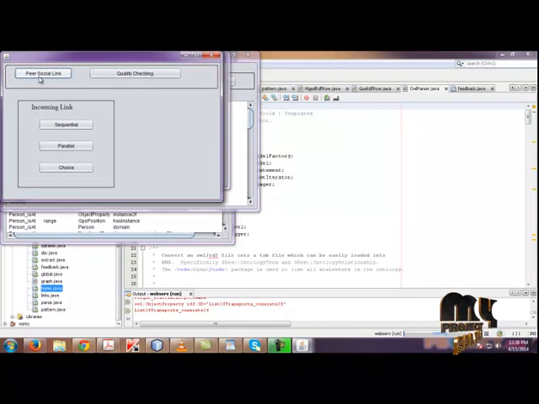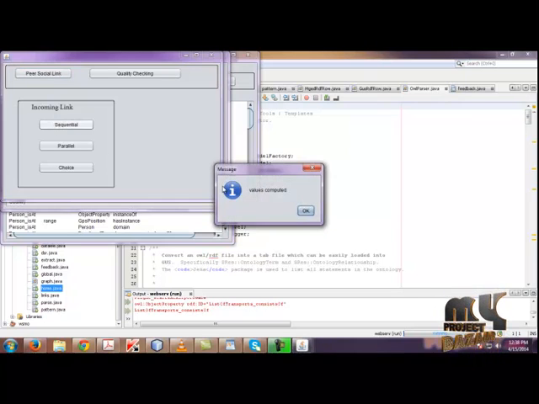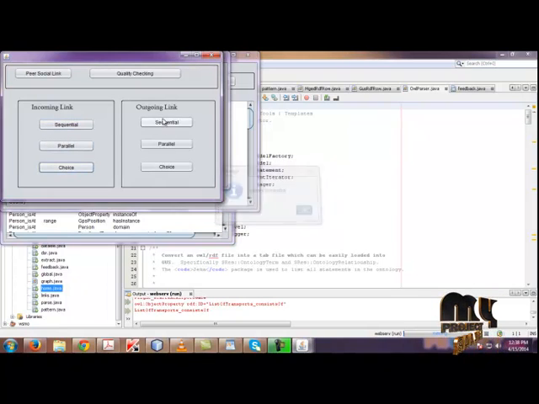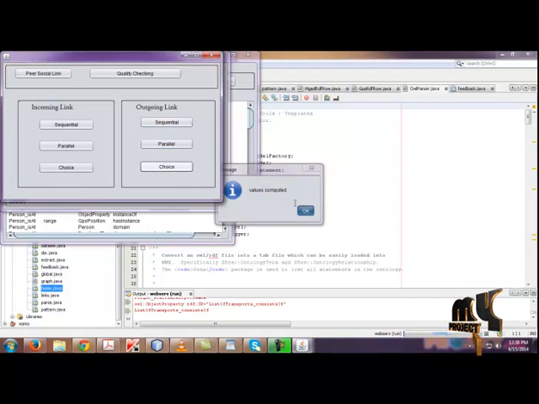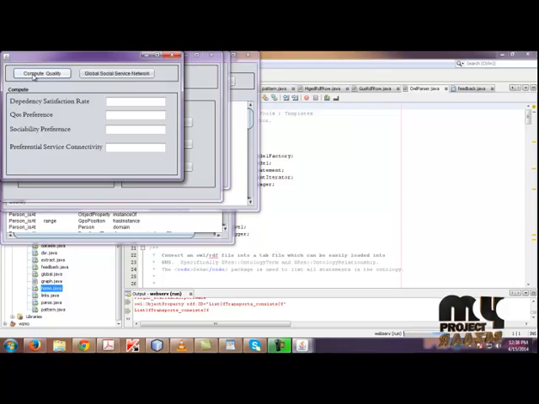In order to frame the link, we have two methods: one is the incoming link, another one is the outgoing link. So we need to compute the sequential, parallel and choice for the incoming link as well as the outgoing link. Finally, we need to check the quality.